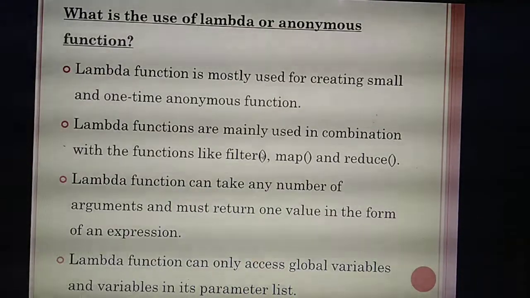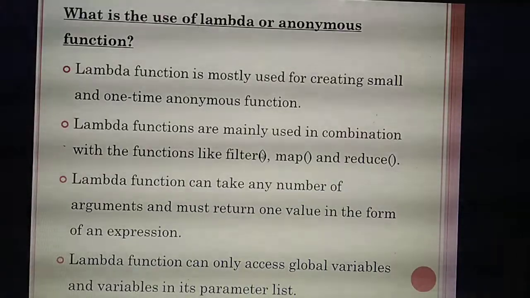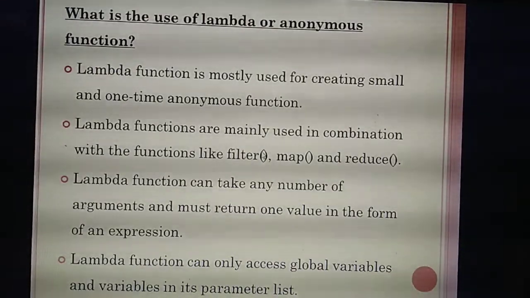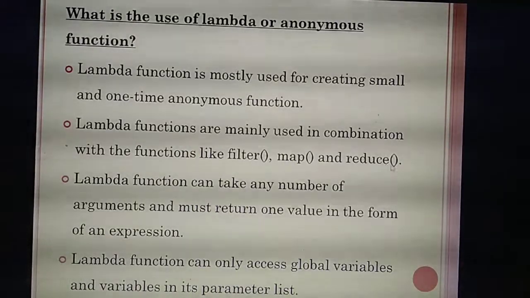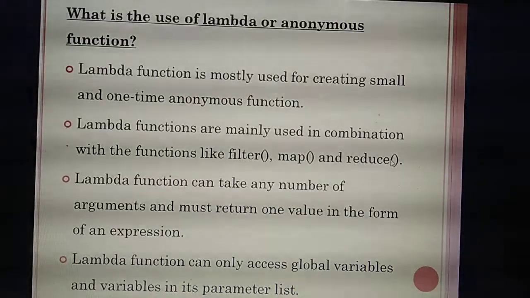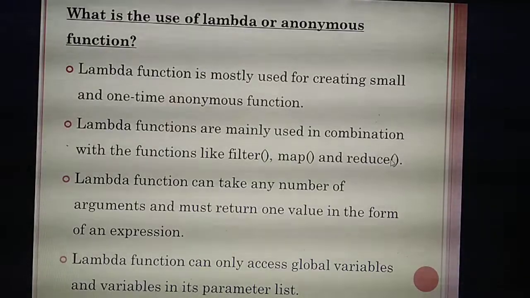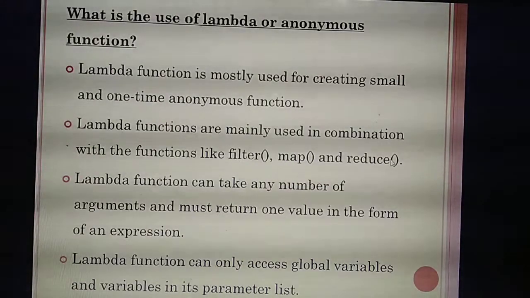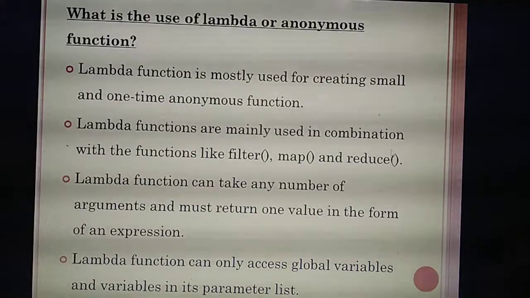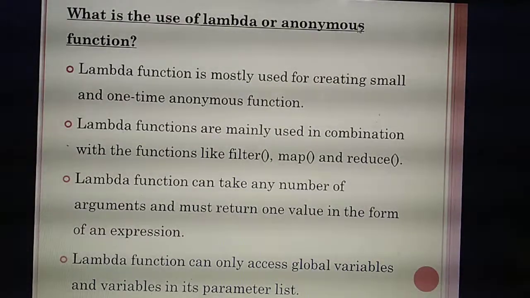Filtering the values means, for example, ascending order or descending order, or capital letter or small letter. That is filter of. Map of will map some values. Reduce of will reduce the values. So what's the use of filter of? The filter of function will filter the values in ascending order or descending order, or in capital letter or small letter, or arrange the numbers. That's the use. Likewise, if you need to use small kinds of functions, at that time you are using which function? Anonymous function.